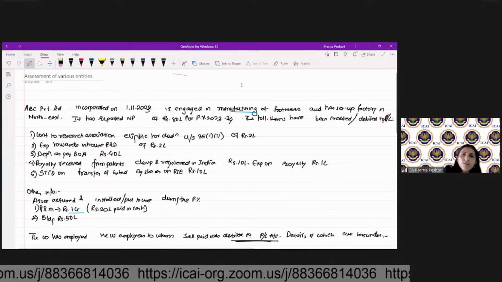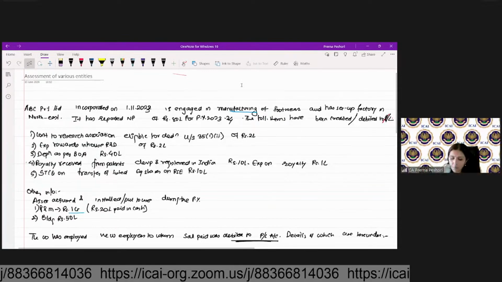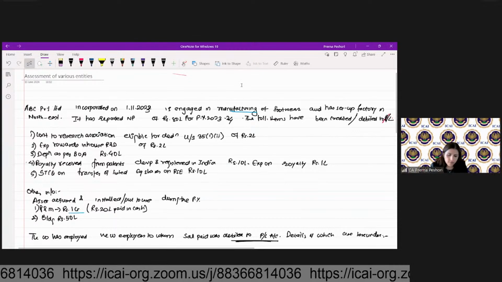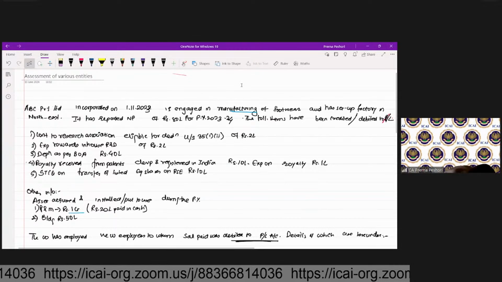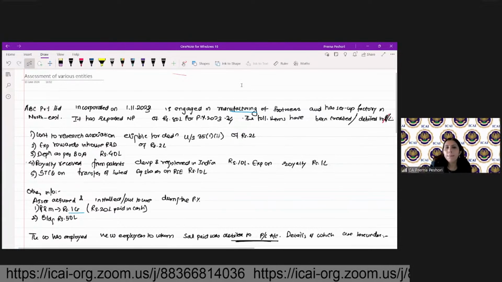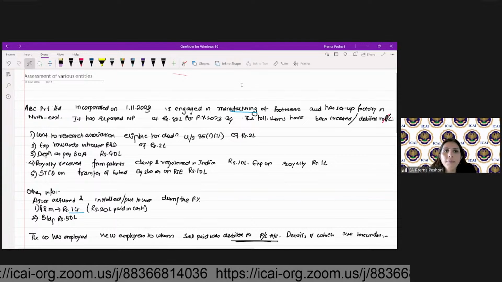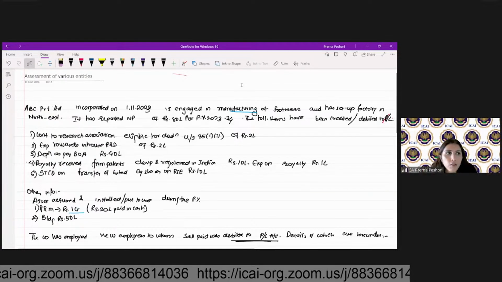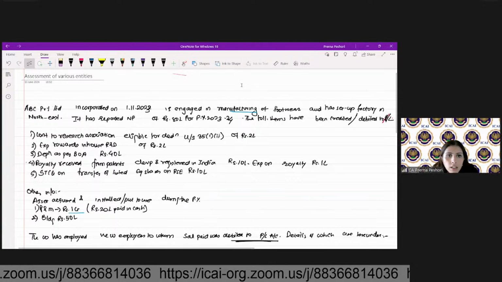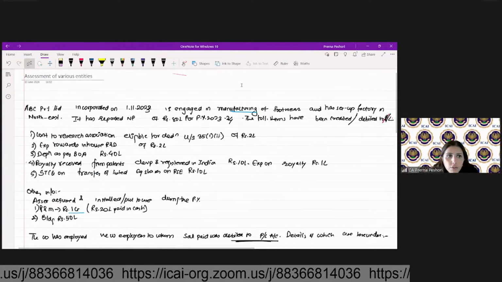Contribution to research association. Whether allowed or not allowed under the normal provision?